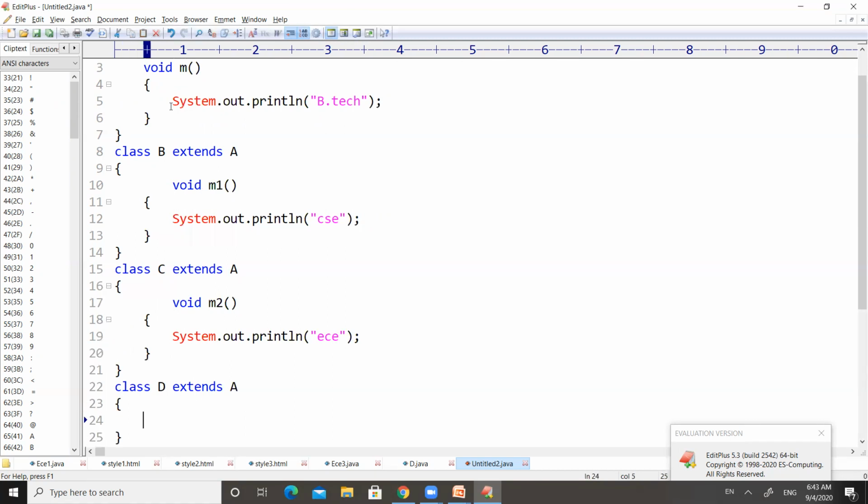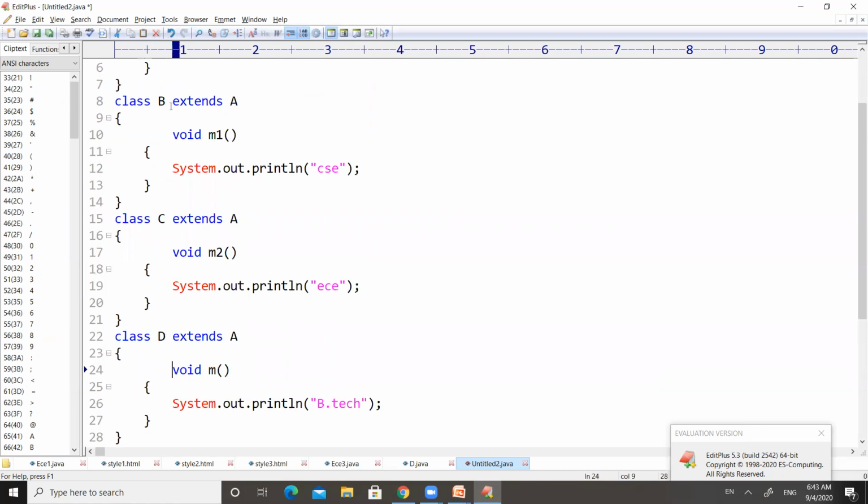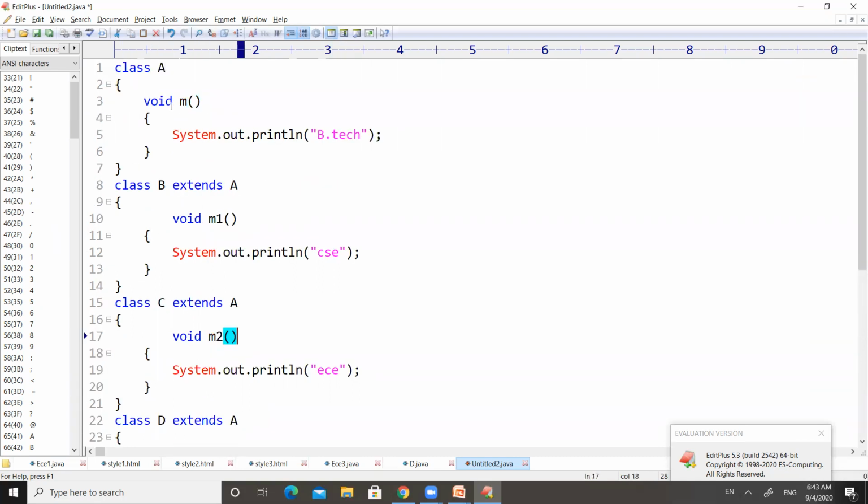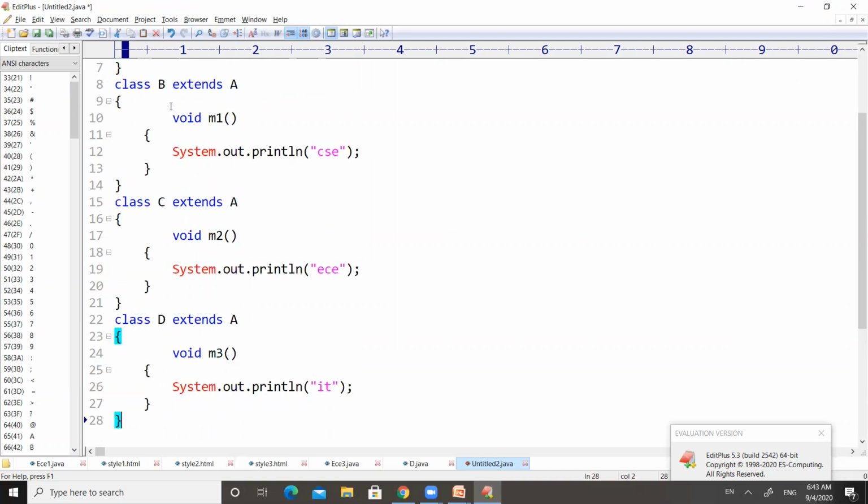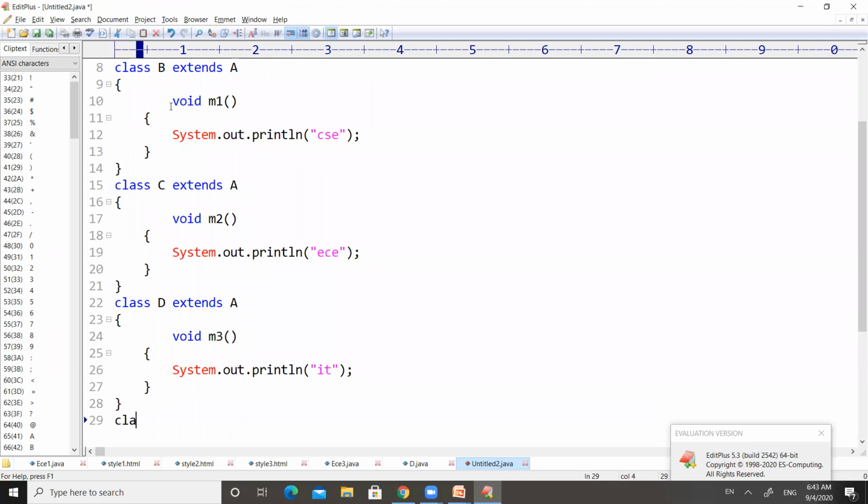It will print ECE, and I'm going to write here one more method. The name of the method is M3. It will print IT. So I have taken four methods, where M will print BTech on the output screen, M1 will print CSC, M2 will print ECE, and M3 will print IT on the output screen.